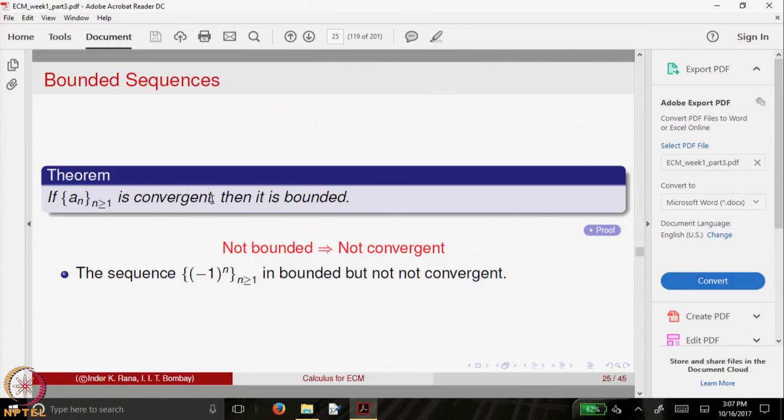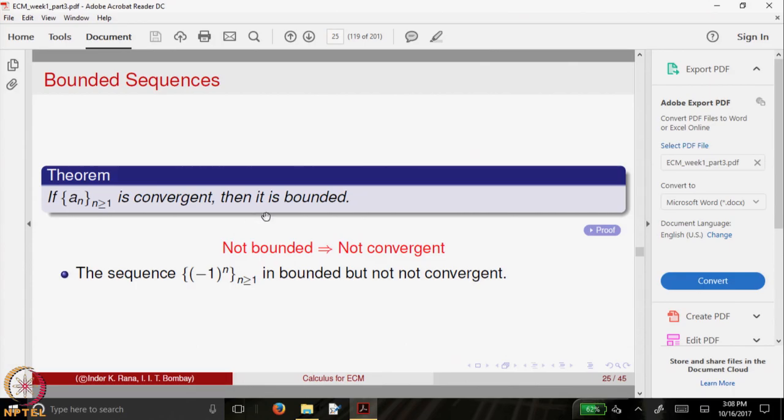So, this is a theorem in calculus. We will not be proving this theorem, so we will assume the proof of this theorem. Those who are interested, as I said, can always refer to some book on calculus or look at the web course on calculus developed under NPTEL. So, if a sequence is convergent, then it is bounded.